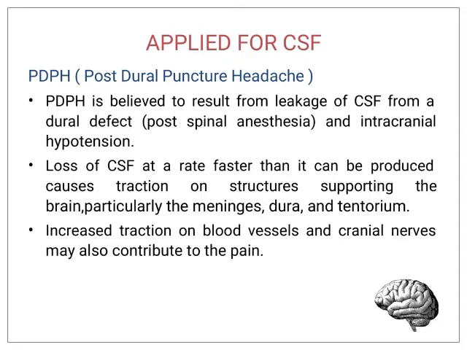Loss of CSF at a rate faster than it can be produced causes traction on the structures supporting the brain, particularly the meninges, dura, and tentorium. Increased traction on the blood vessels and the cranial nerves may also contribute to the pain.